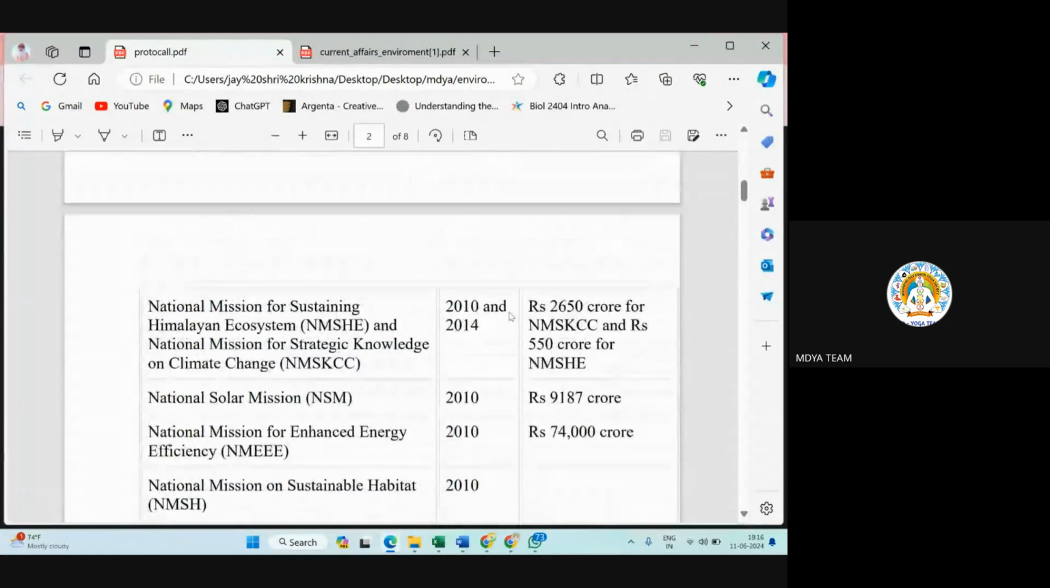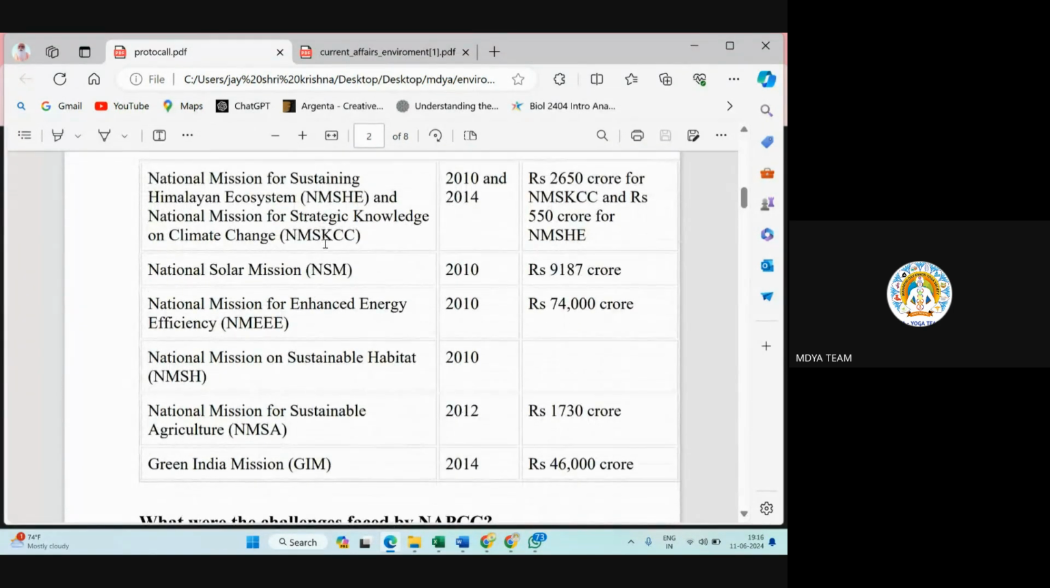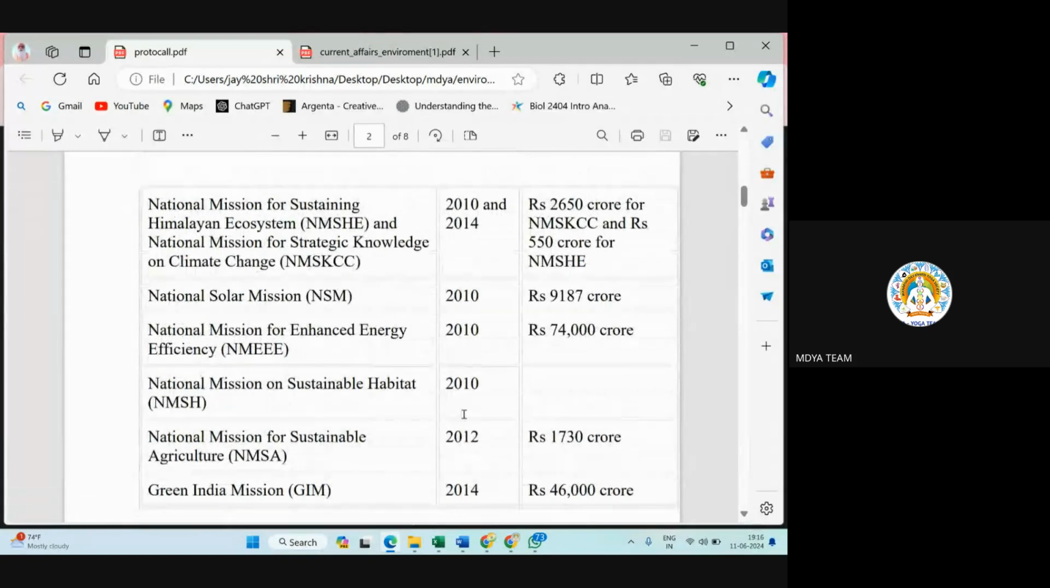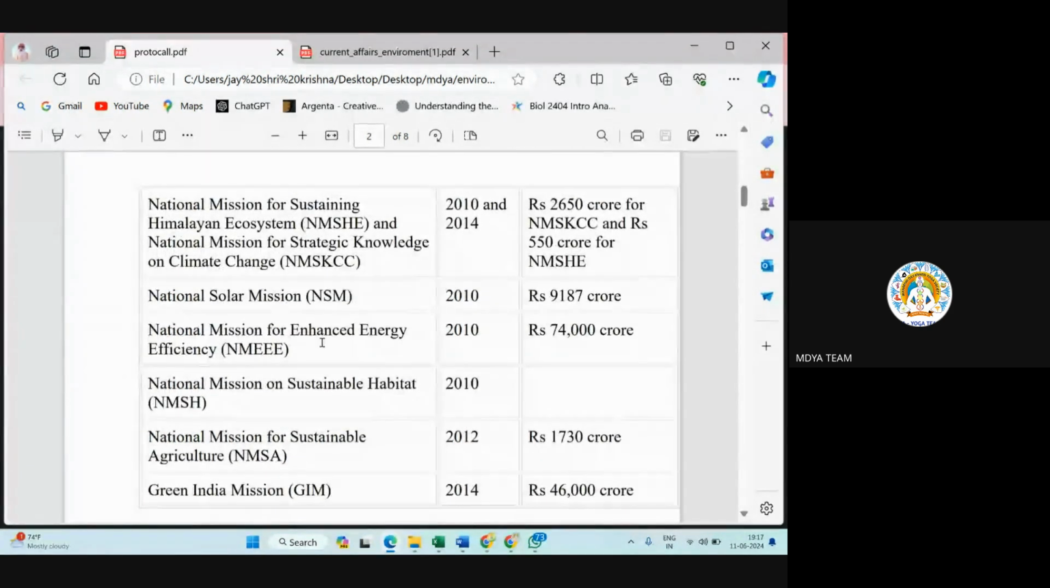After 2010, in 2011, the National Water Mission started. Next, in 2012, the National Mission for Sustainable Agriculture started. And at the end, Green India Mission and National Mission for Strategic Knowledge on Climate Change started. So at the end, two things are there: strategic things and Green India Mission. Green India Mission is also very much related to strategy, how to form a strategy for Green India. The National Mission for Strategic Knowledge on Climate Change also got started in 2014. So by this, you can remember, and try to remember all the dates.